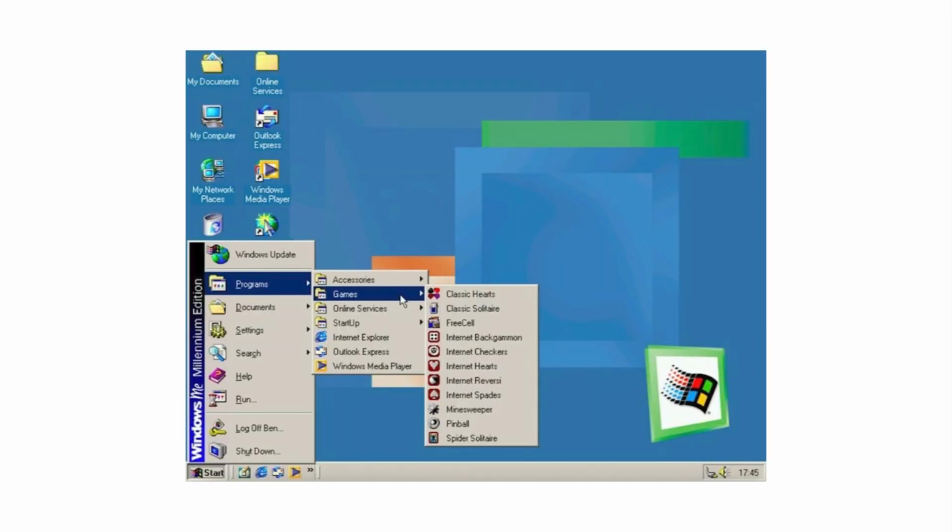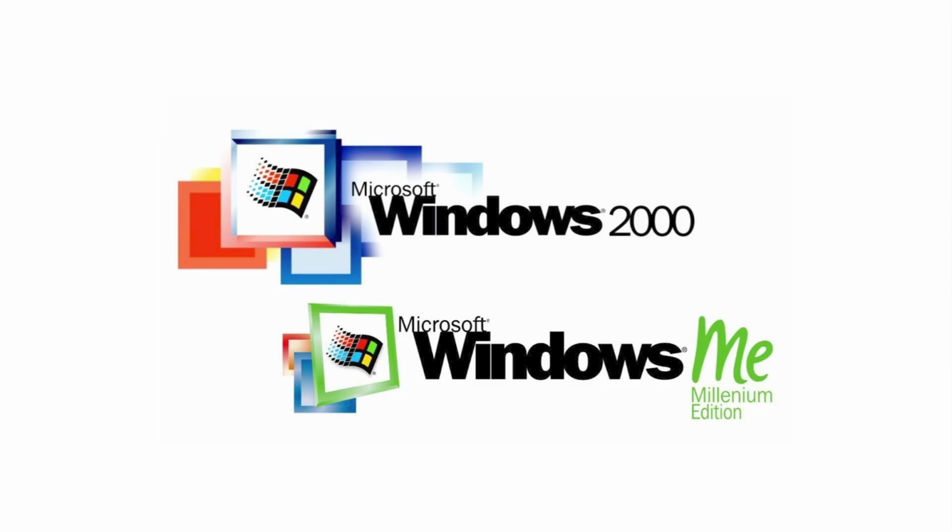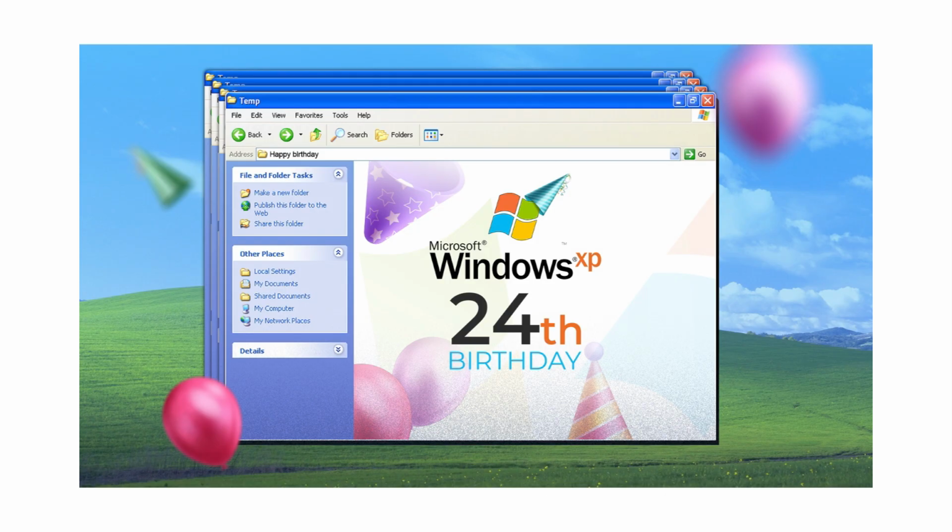Then Windows ME launched in 2000 and became one of Microsoft's most infamous missteps. ME tried to bring multimedia to the masses, but was plagued with crashes and instability. Thankfully, Microsoft had something better ready. In 2000 and 2001, Microsoft released Windows 2000 and its successor, Windows XP. XP became one of the most beloved operating systems ever made. It blended stability, speed, and a friendly interface with colors and curves that made computers feel alive. Its lifespan was legendary. Many people kept using XP for well over a decade.